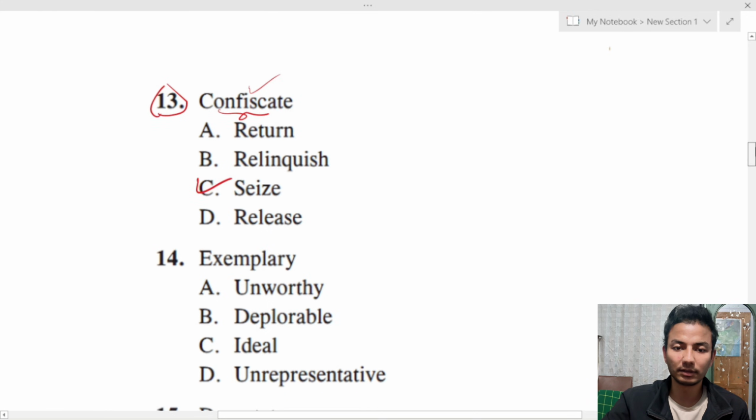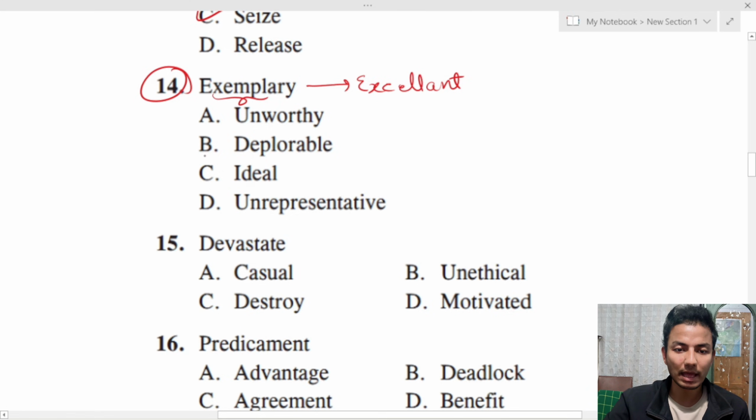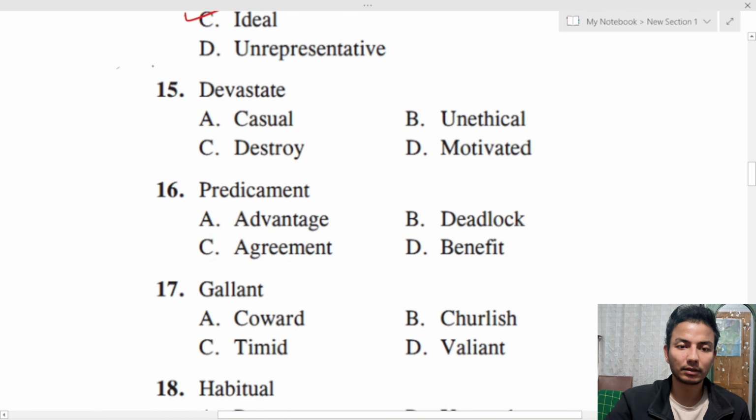You know, seize. Okay, next, exemplary. Exemplary is something which is excellent. Excellent. Okay, so a word which is similar to exemplary here is ideal. Ideal. Okay, next, question number 15, devastated.